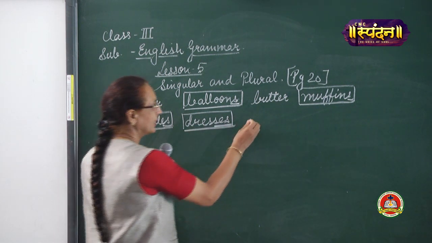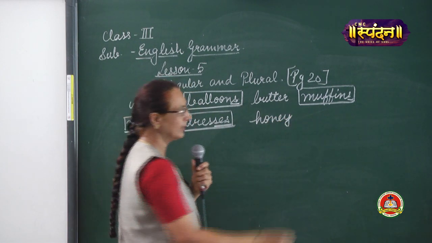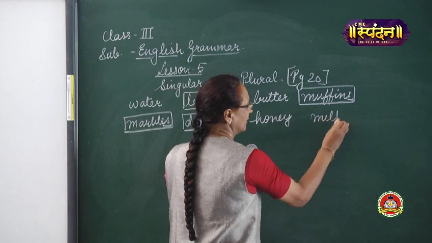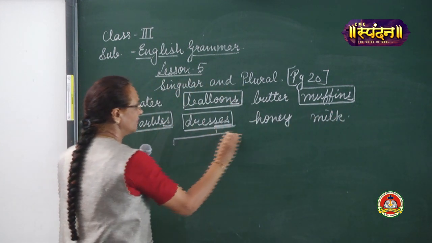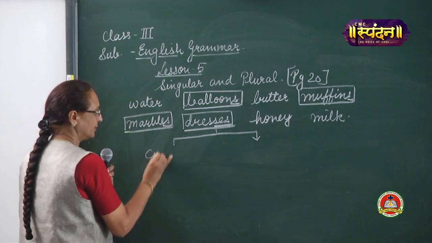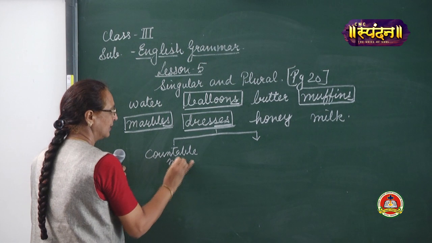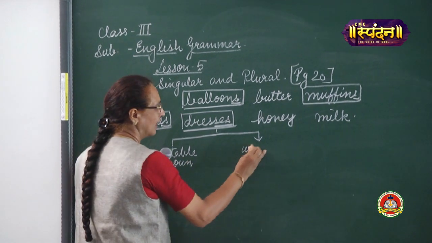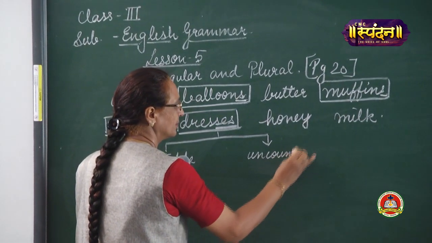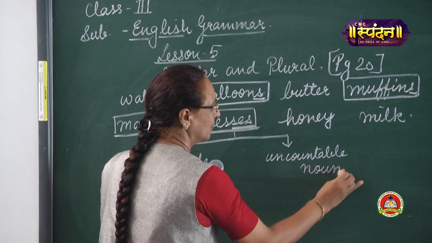But can you count honey? You cannot count honey. Can you count milk? You cannot count milk. So, nouns have got two forms. One is countable noun that can be counted, and the other one is uncountable noun that cannot be counted.